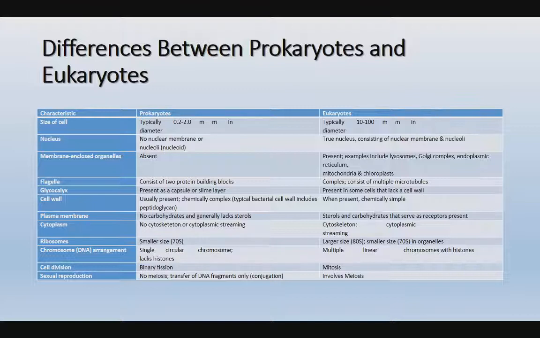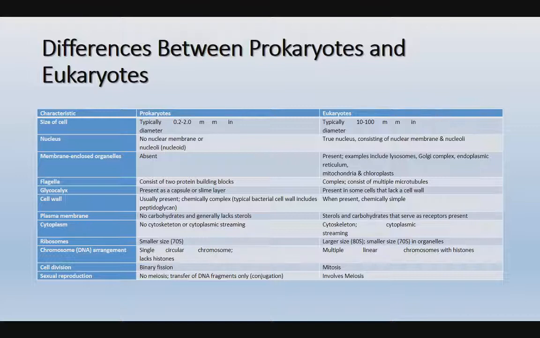All these are membrane bounded cell organelles. One more point I want to discuss: ribosomes are non-membrane bounded cell organelles. 70S ribosomes are present in prokaryotes, whereas in eukaryotes 80S ribosomes are present, but those are non-membrane bounded cell organelles. We should remember that point.